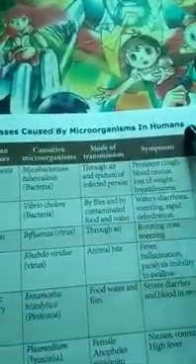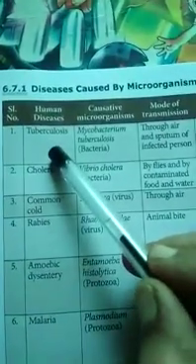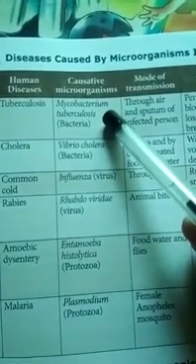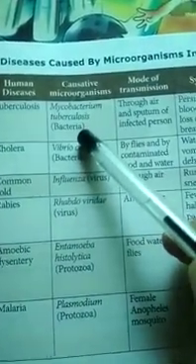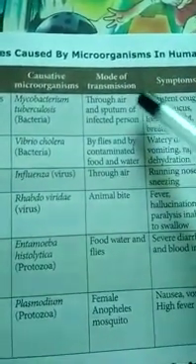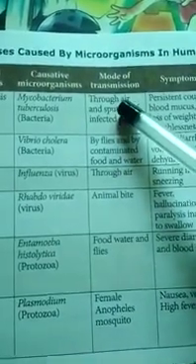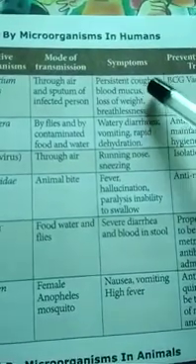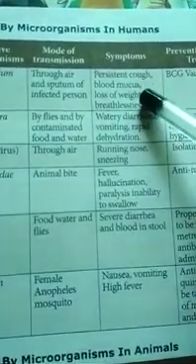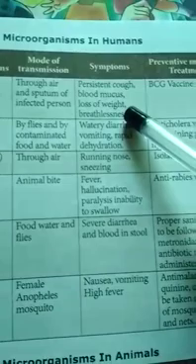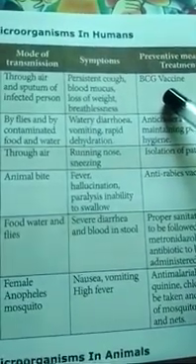Diseases caused by microorganisms in human. First disease, tuberculosis. The causative microorganism is a bacteria, Mycobacterium tuberculosis. Mode of transmission: it is transmitted through air and sputum of infected persons. Sputum means mucus. Symptoms: persistent cough, that is a continuous cough, blood in mucus, loss of weight, that is a sudden loss of weight, breathlessness, unable to breathe. BCG is a type of vaccine to prevent tuberculosis.